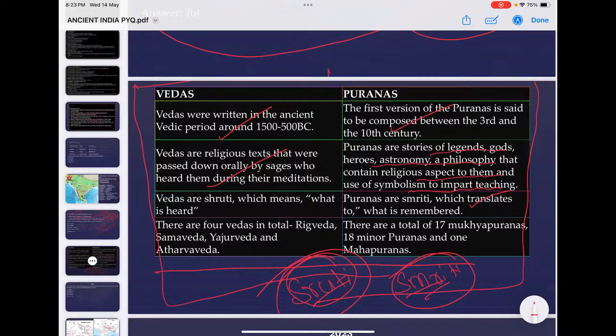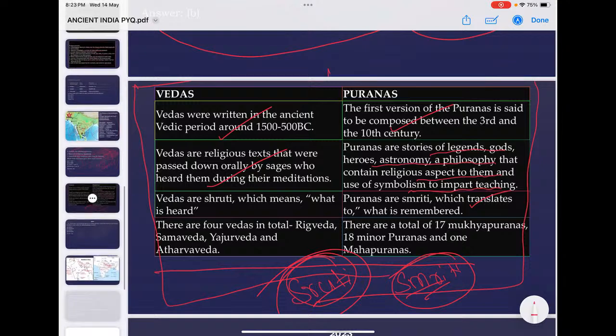This is the way UPSC can ask a question: differences between Samhitas, Brahmanas, Aranyakas, Upanishads, or between Vedas, Puranas, Shruti, Smriti. That way you can expect the questions. Or the Vedic literature versus Sangam literature. So these portions are very much important for you. The comparative analysis of various literary sources of ancient and medieval India is important for you.